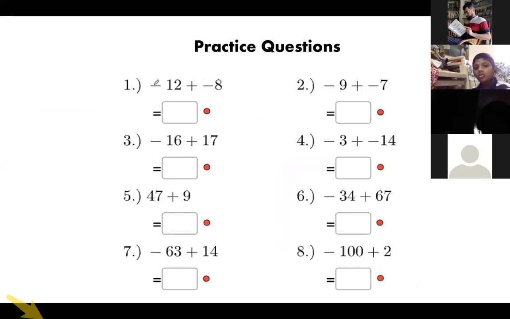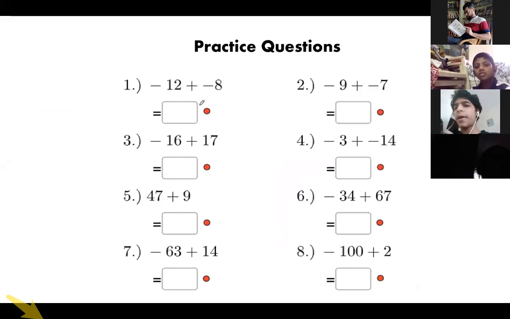First, what will you do? Two negatives means you have to add. Minus 4? Two negatives. So minus 20, or minus 4? Okay, first of all, tell me those who are saying minus 4. Yes, Saklain, you are saying minus 4. You tell me how you got minus 4.